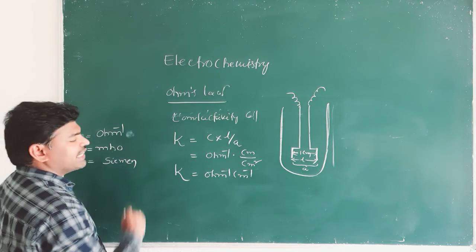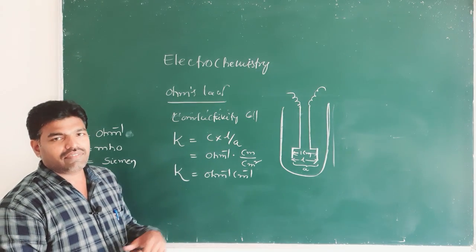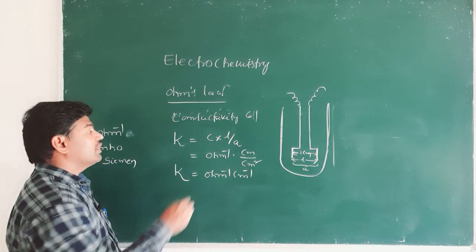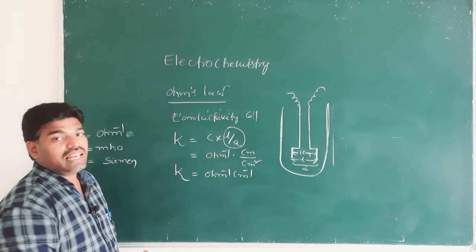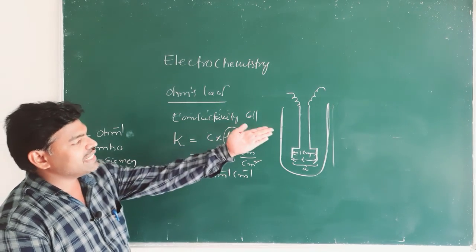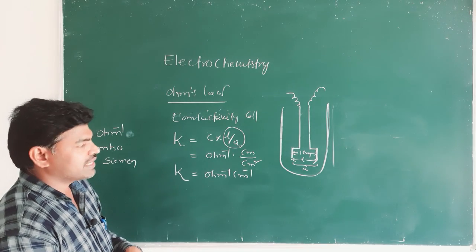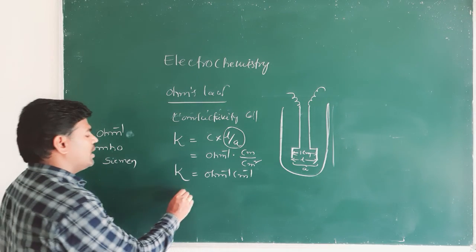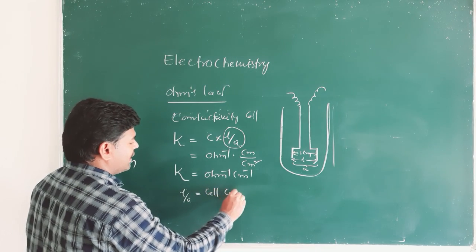So specific conductance units are mho per centimeter, and this value L by A is called the cell constant, the conductivity cell constant.